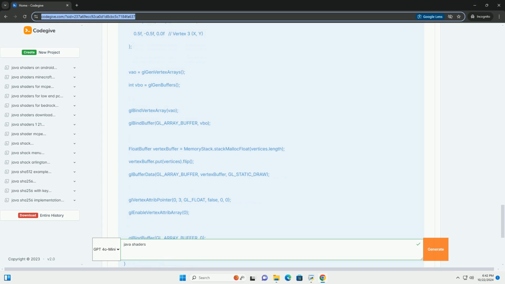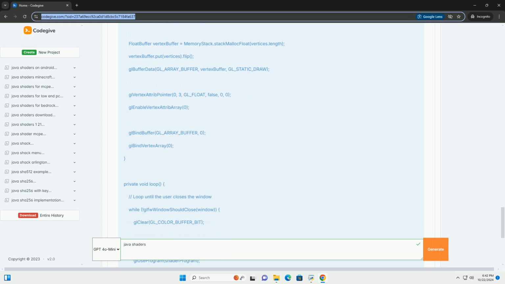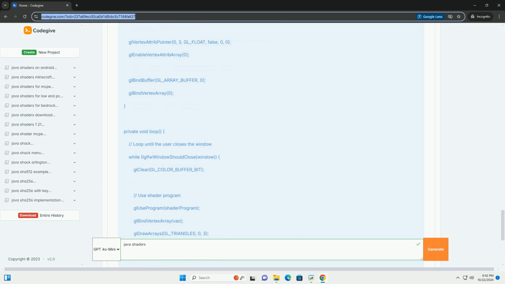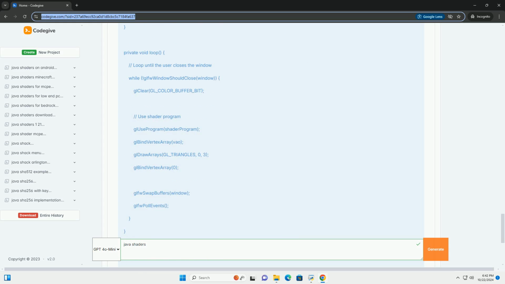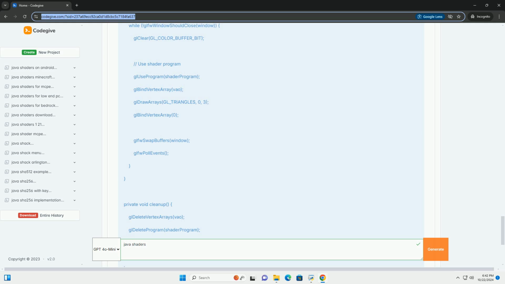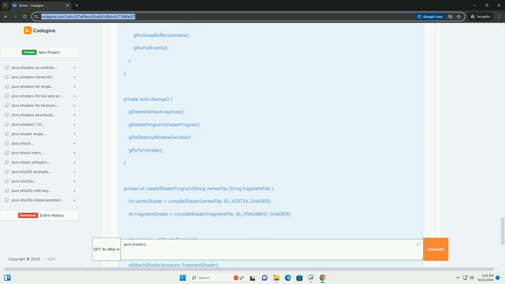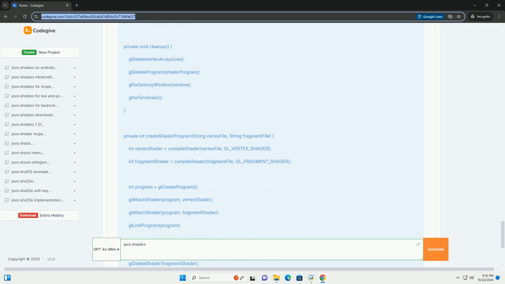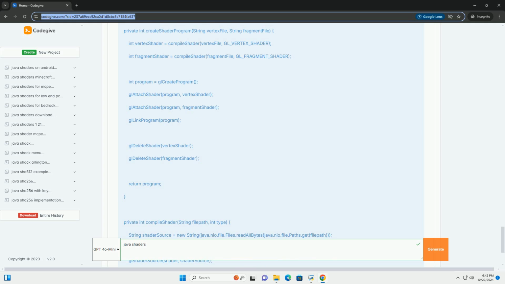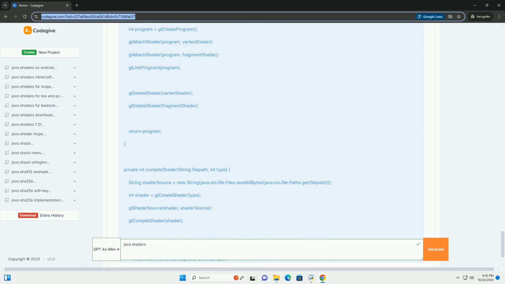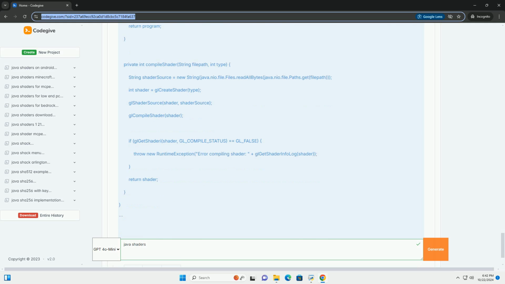Setting up LWJGL. Before we start coding shaders, ensure you have LWJGL set up in your Java project. You can download it from the LWJGL website, https://www.lwjgl.org. Follow the instructions to set it up in your IDE, for example IntelliJ IDEA or Eclipse.